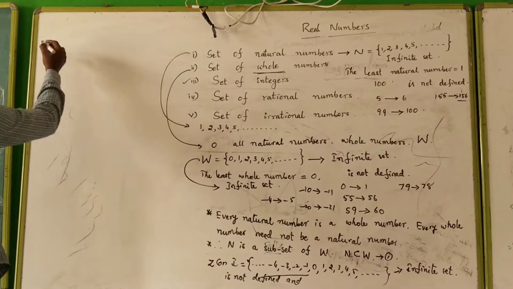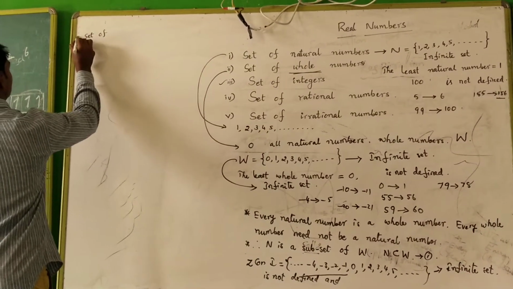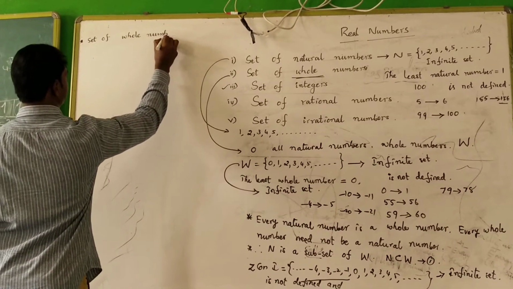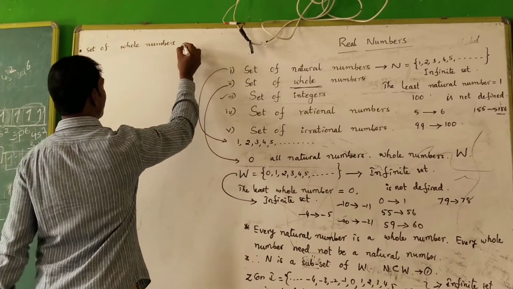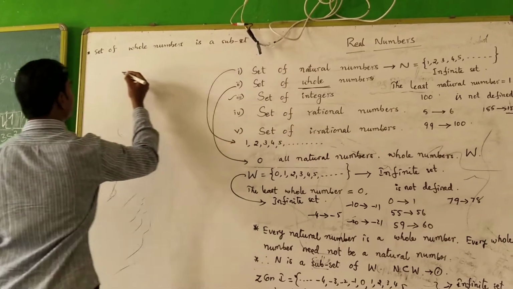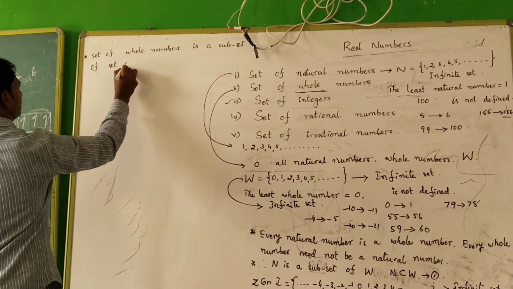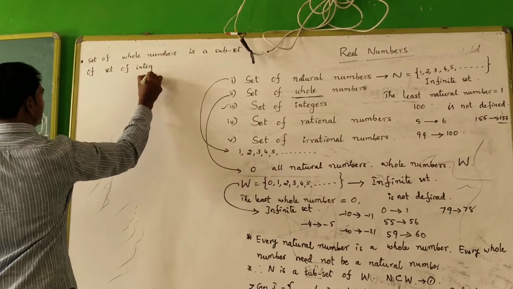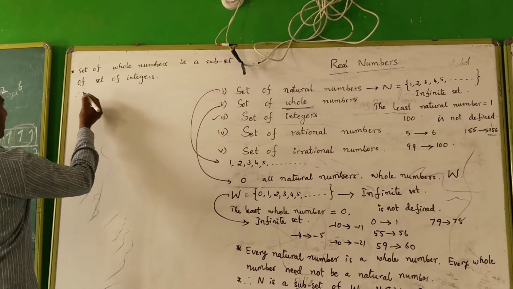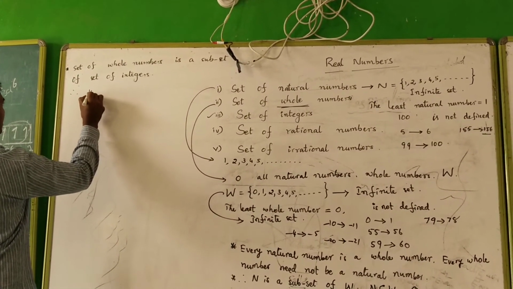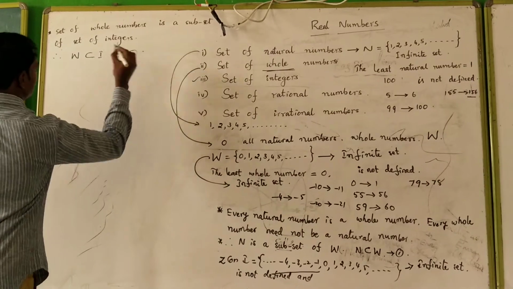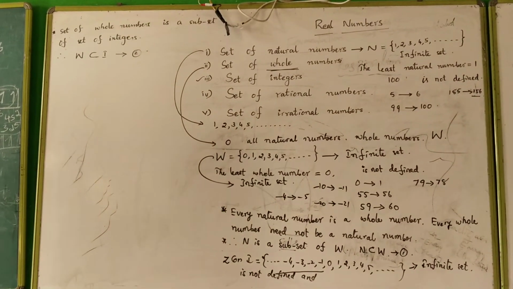Therefore, the set of whole numbers is a subset of the set of integers, symbolically W is a subset of I. Call this the second condition.